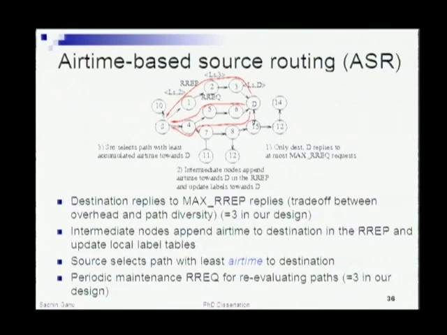Since new flows will always come in, you need a mechanism to take into account the arrival of new flows, the changes in the traffic, and the interference caused by those new flows. So we have a periodic re-evaluation phase where you send this route request out once in a while, not very often though, because it's a network-wide broadcast. This periodic re-evaluation happens every 5 or 10 seconds in our design.